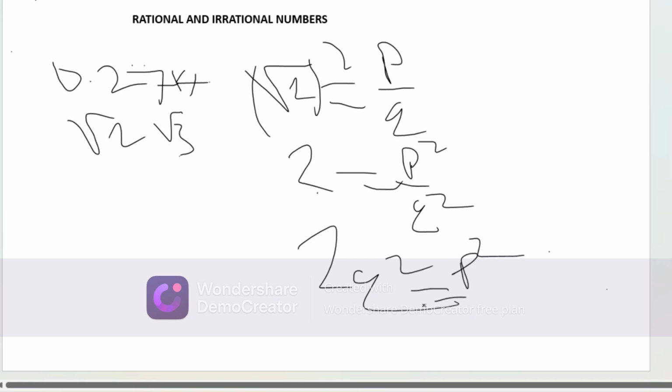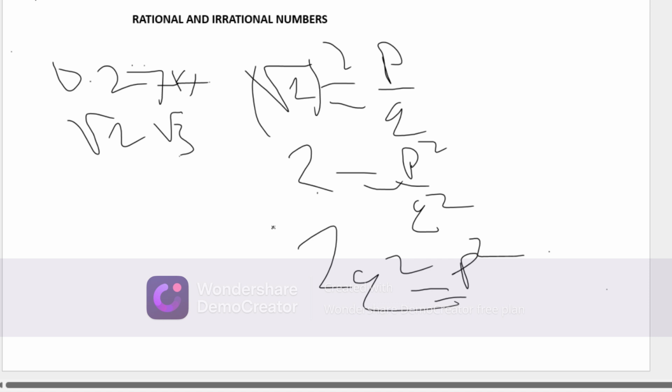Now if we look at it, when we say 2q squared is equal to p squared, this just means that p squared is an even number, as it is a multiple of 2, and so p must also be an even number. Whenever you see it in this form, 2q squared is equal to p squared, it means p squared is an even number, as it is a multiple of 2. So we have proved that p is an even number.